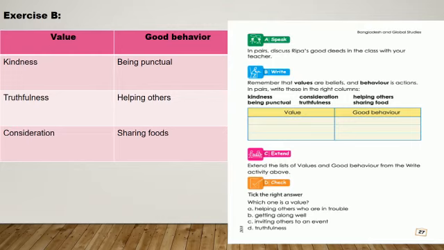And here is number D. They said tick the right answer. So which one is a value? Helping others who are in trouble, getting along well, inviting others to an event, truthfulness. So we have done this. We know from our earlier lesson that values are the beliefs and the behaviors are actions. So here A, B, C are basically some actions and number D is a belief. So the answer will be number D, truthfulness.